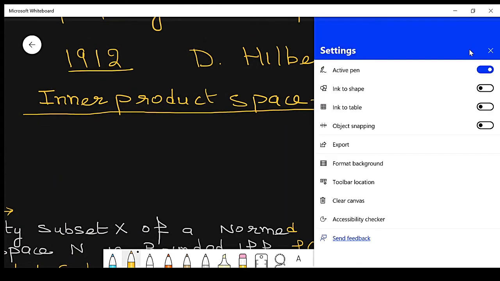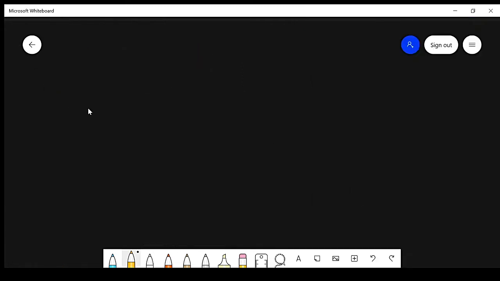First I am going to start with the inner product. So that is the first definition. So here I write inner product space. So what is an inner product space?